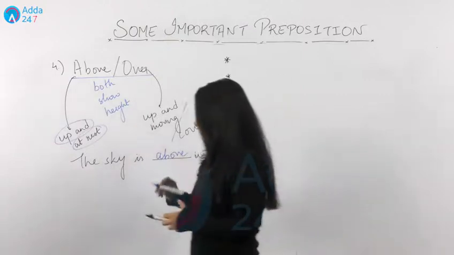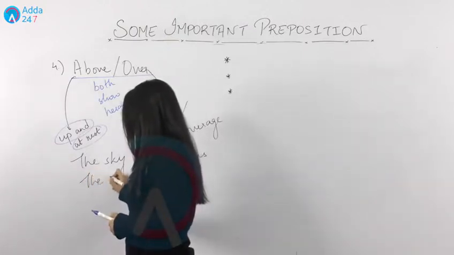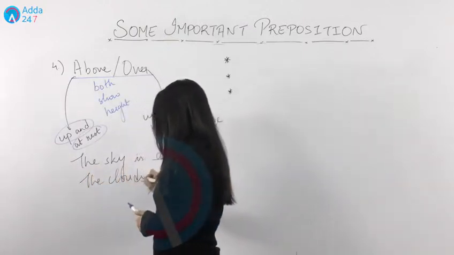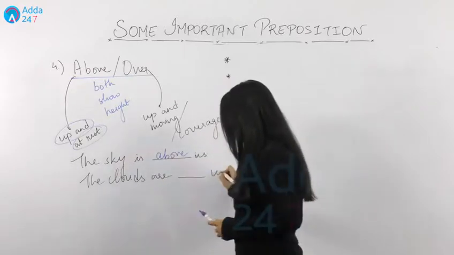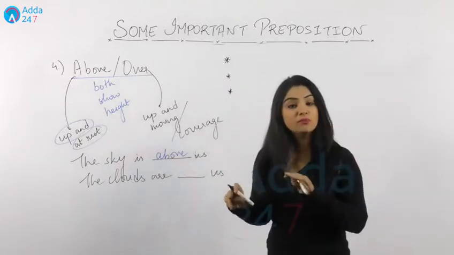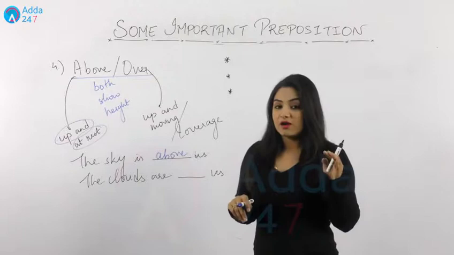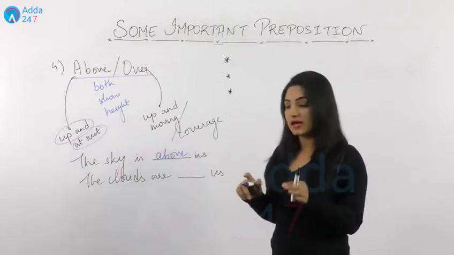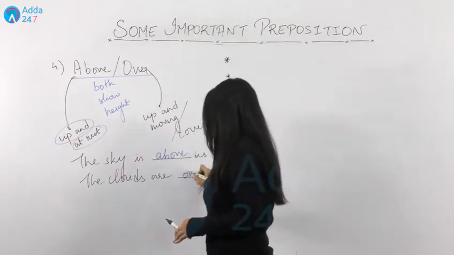But if I say the clouds are dash us. Now clouds keep on moving, isn't it? They are above us, but they keep on moving. That is why we'll use over with it.